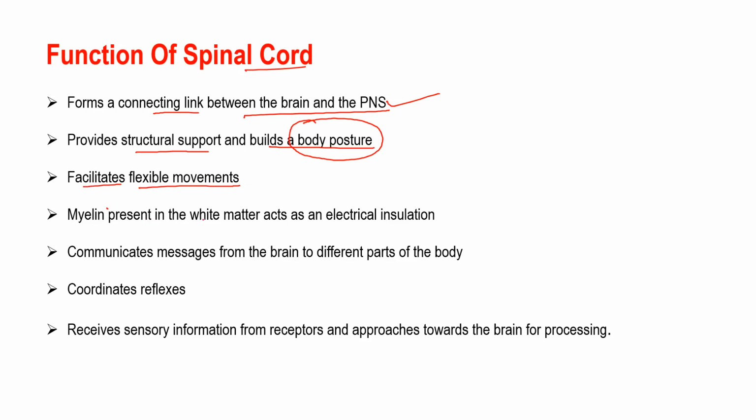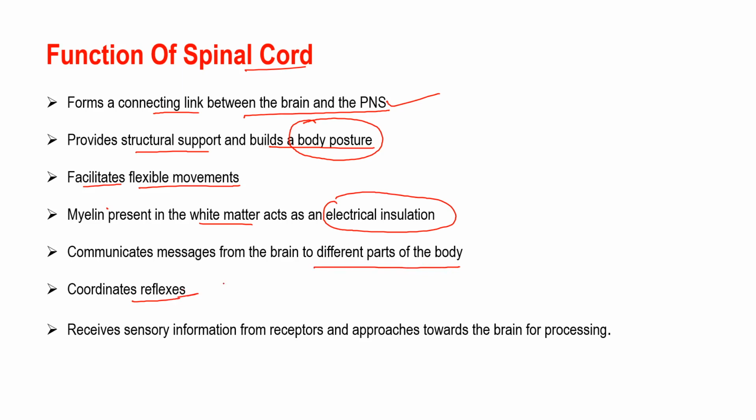The myelin present in the white matter acts as an electrical insulation, and that is why it helps protect the spinal cord from mechanical shock. It communicates messages from the brain to different parts of the body, because they have spinal nerves, and they also coordinate reflexes.